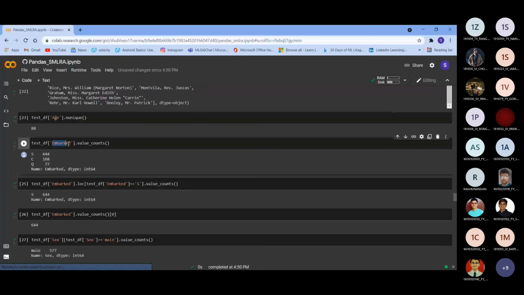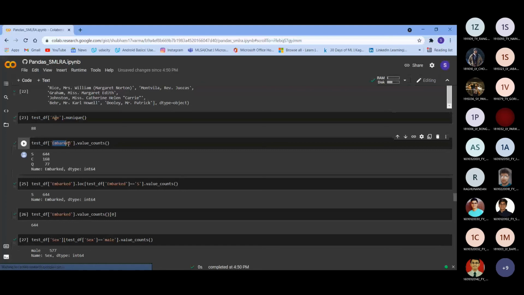Then as you can see here, we can do this directly. Suppose you want only S, how many started the journey from S or ended the journey from S. What you can do is pass this parameter .loc on df, which is our data set, and pass embarked equal to S and value count. So it will count how many were there from S: 644 were there from S.